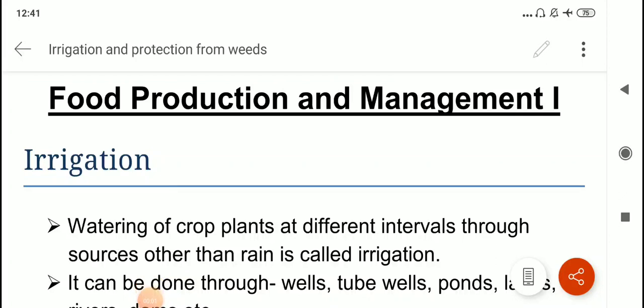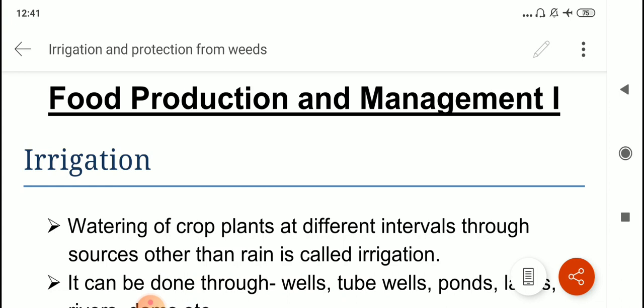Hello children, we were studying food production and management part 1. In the previous session I told you about acidic and alkaline soil, crop rotation and selection and sowing of seeds. Now today we will start with irrigation.